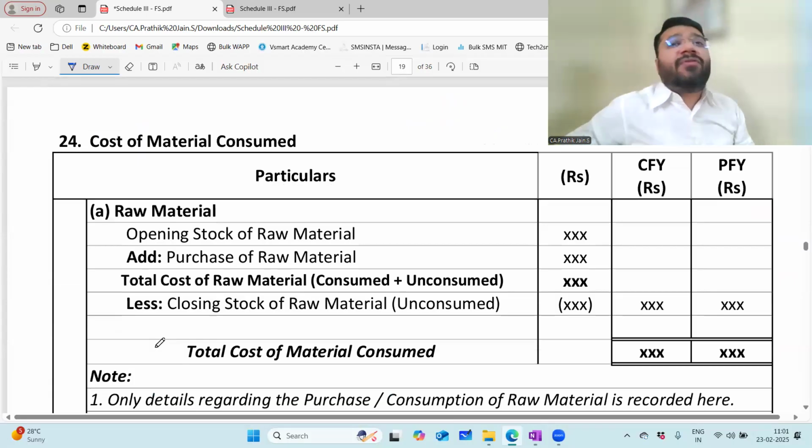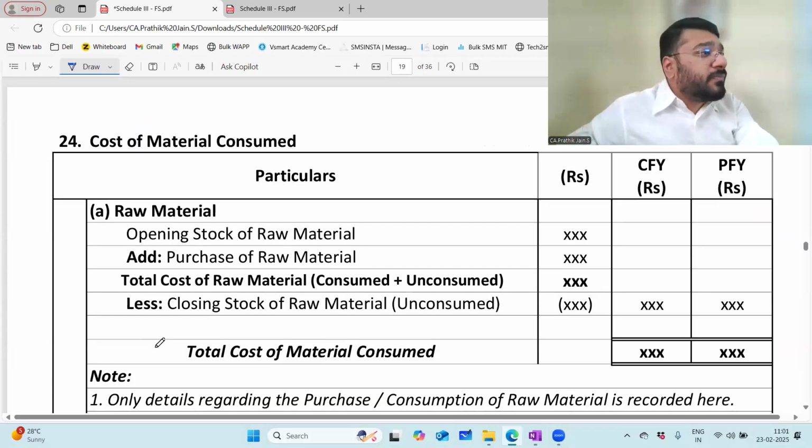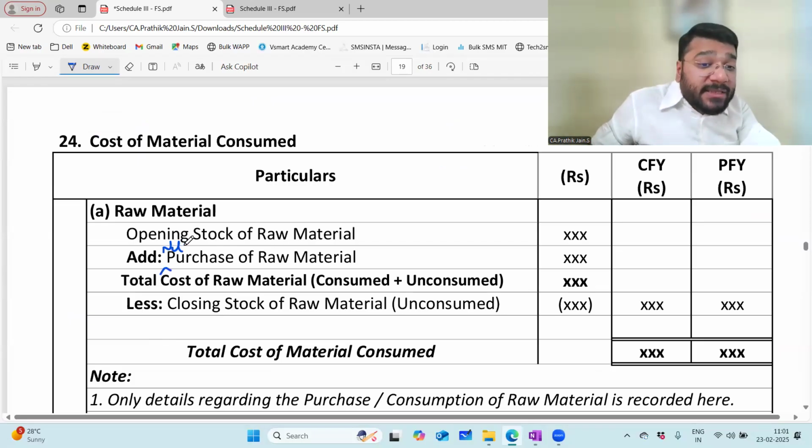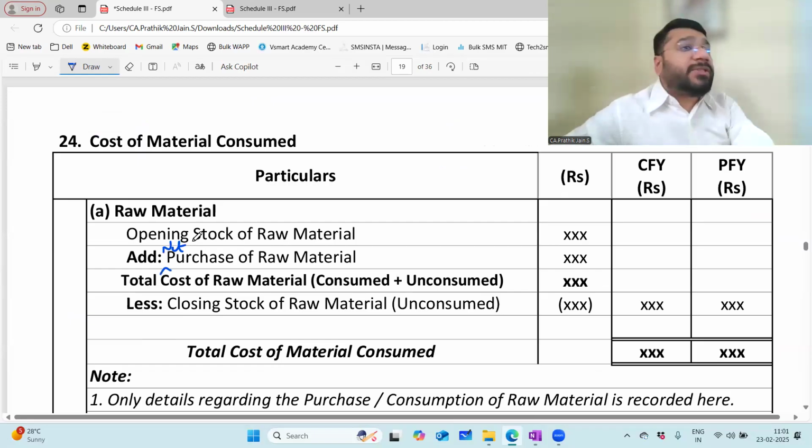We discussed the concept of cost of material consumed. Quickly, can you tell me the formula for cost of material consumed? Opening stock of raw material plus net purchases of raw material minus closing stock of raw material.